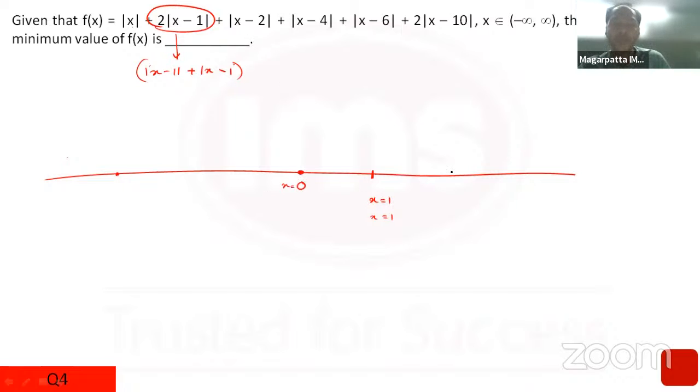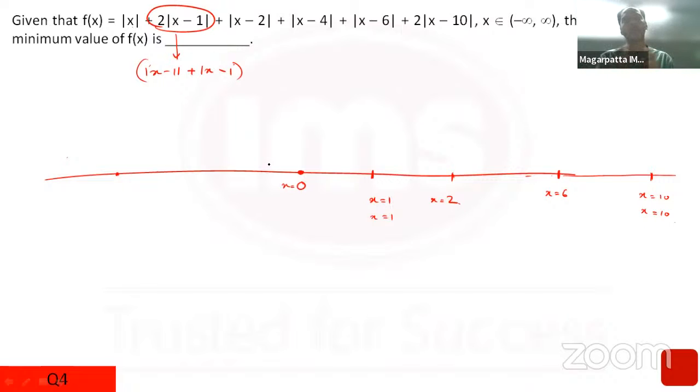For x minus 2, there's a root of x equal to 2 as well. There's a root of x equal to 6, and there are 2 roots of x equal to 10. And you have to find out the minimum value of f of x.